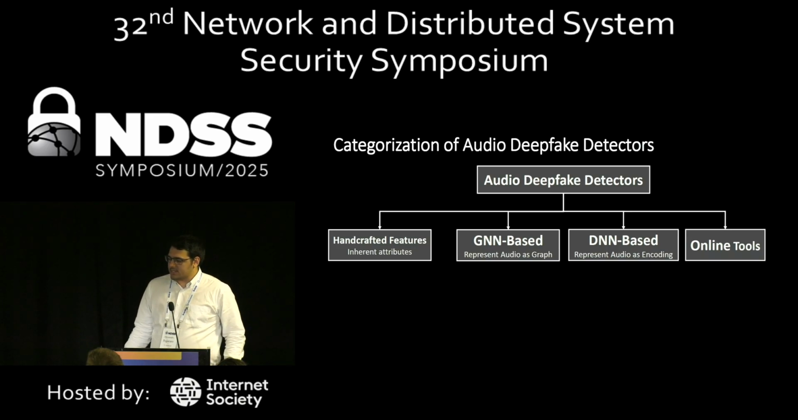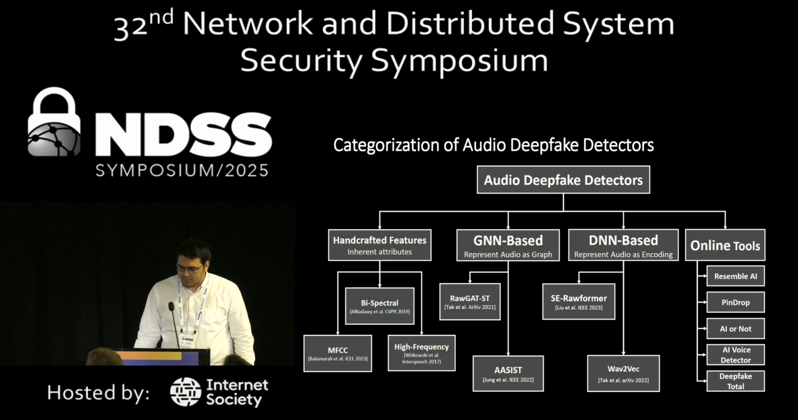Graph neural network based, in which they represent the audio as a graph and then train a neural network on it. And obviously, the more common deep neural network based, in which they represent audio as an encoding. And lastly, there are online tools that are proprietary, and which obviously we cannot know their inner working. And these are some examples of detector in literature.